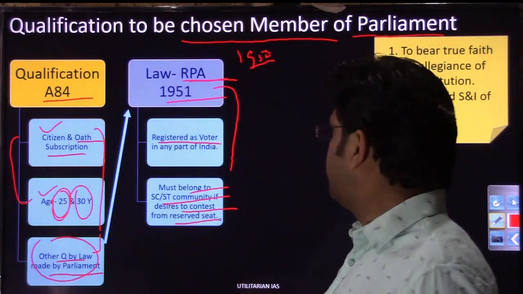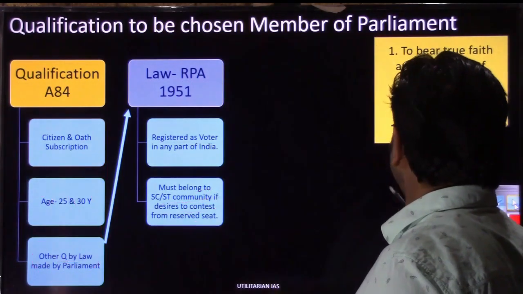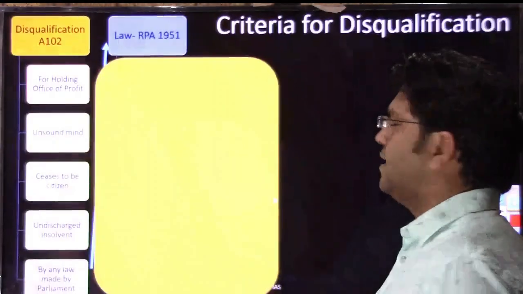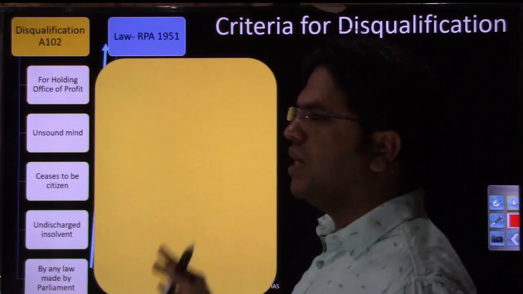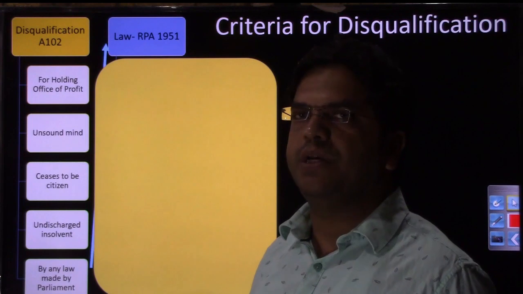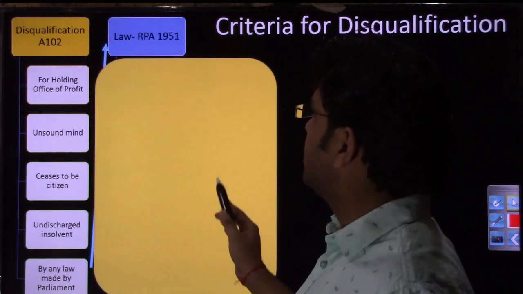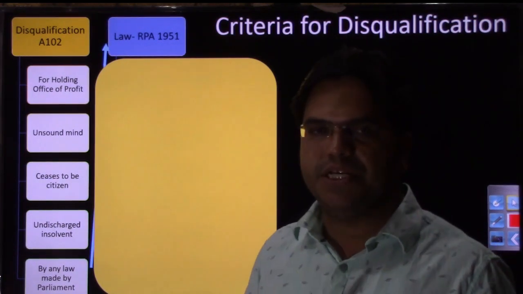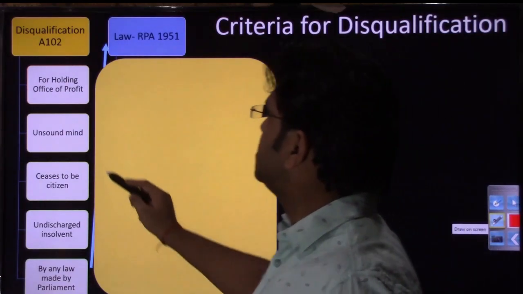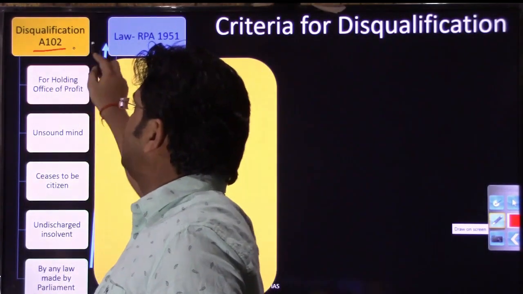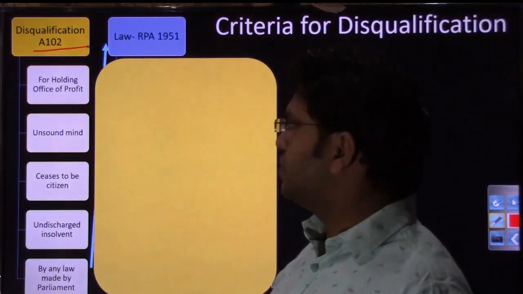I hope this qualification thing is clear to you. Let us move to the next slide and see on what grounds, now that you have been chosen as a member of parliament, a member of parliament can be disqualified. The grounds of disqualification are mentioned in Article 102 of the Indian Constitution.